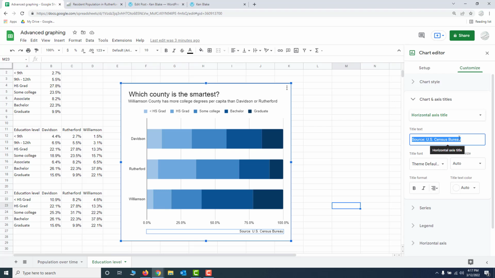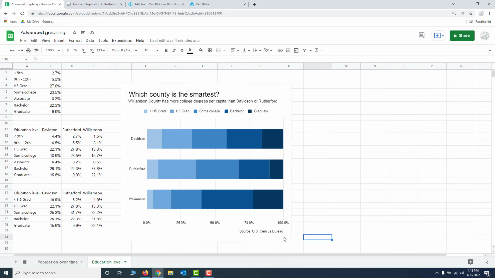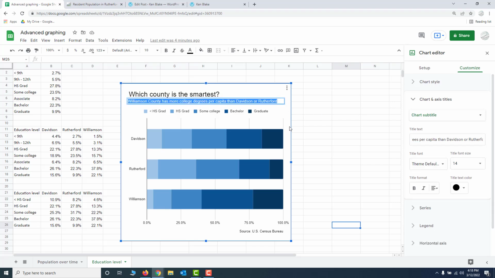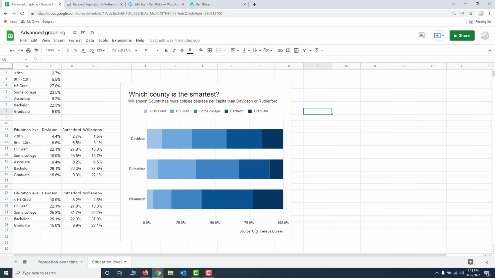Used it as kind of like a little one-liner tag there at the end of the chart, and I just told Google Sheets that I wanted to right justify it so that it would wind up here in the lower right corner of the graphic. So all in all, for a free data visualization, that's not too bad. I also messed around a little bit with the size of the headline here. This is 24 point for the main head and 14 for the subhead. I think everything else pretty much stayed the same. But that's how I made the chart look a little bit nicer. You're welcome to do those things to your chart or something similar.